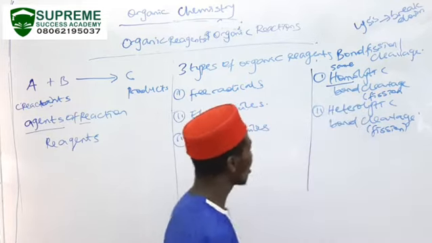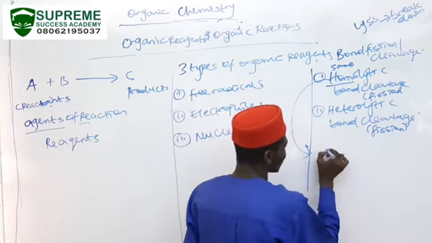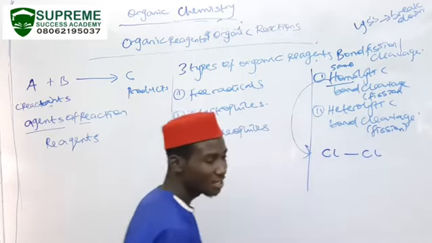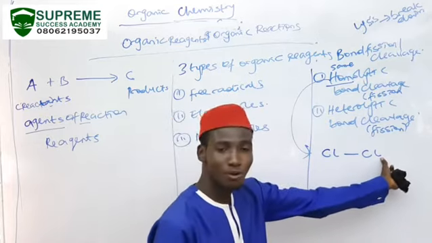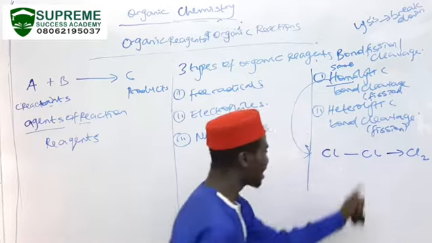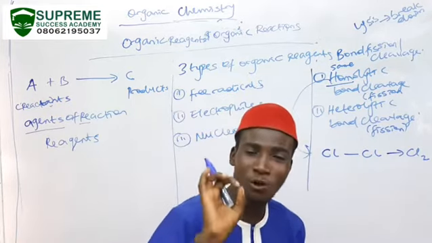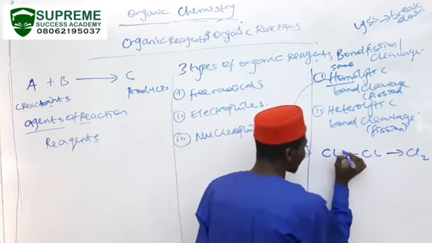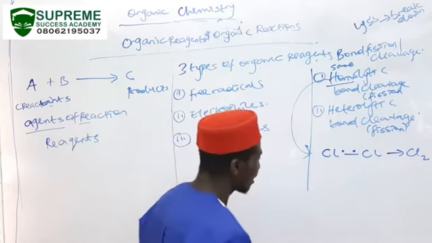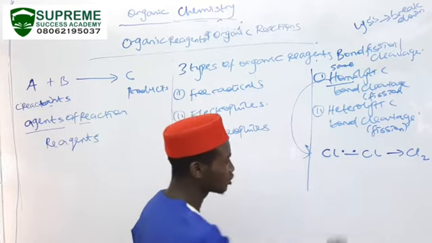Homo means same. So homolytic bond cleavage can be illustrated as follows. I have a covalent bond between a chlorine atom and another chlorine atom, which gives us a chlorine molecule. A single bond in chemistry consists of two electrons. Homolytic bond cleavage is a bond cleavage that is uniform.